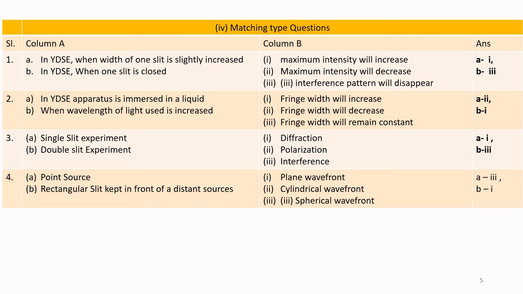The wavefront is a spherical wavefront for a point source. 4b. A rectangular slit kept in front of a distant source is 1. That is a plane wavefront. Question 5. The first and 5 will be deleted.